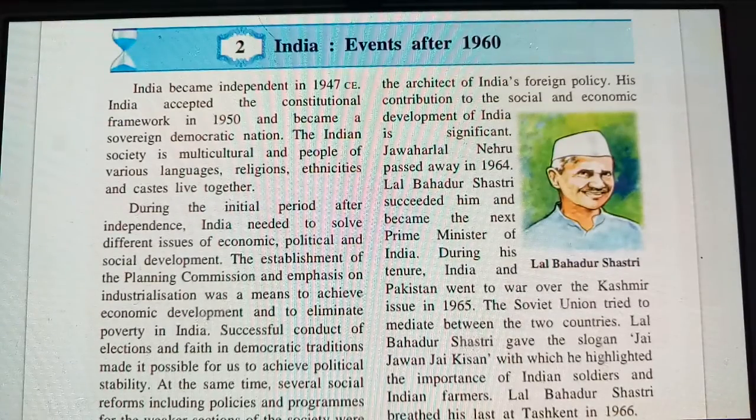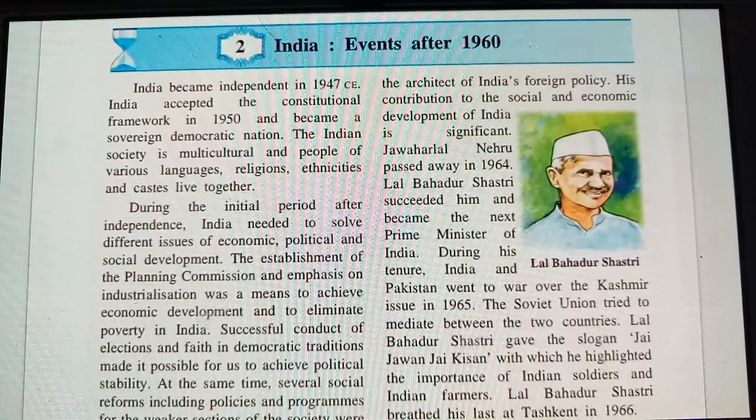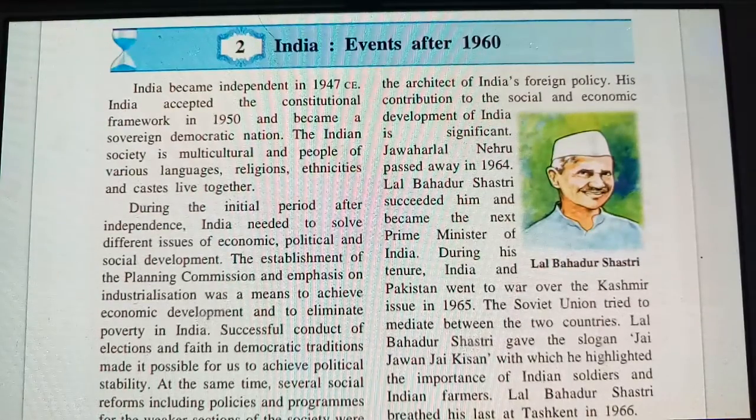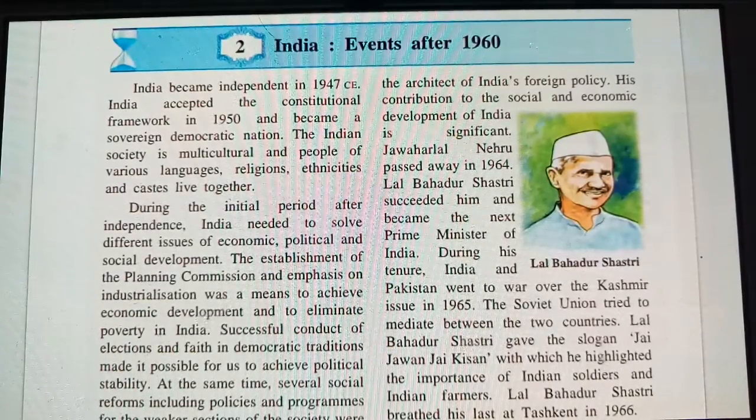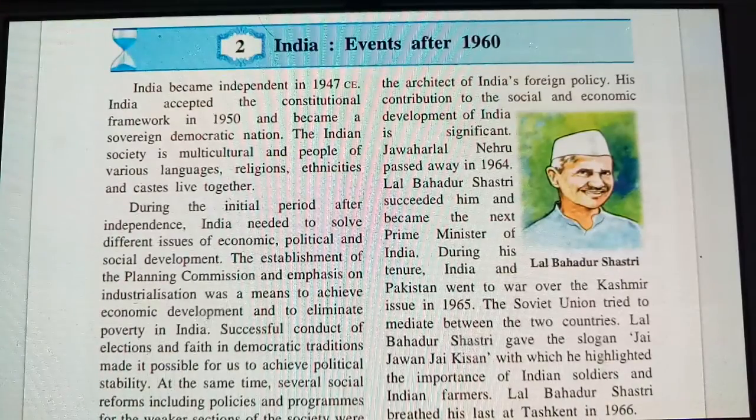India became independent in 1947 CE. As we know, India got independence in 1947 CE. India accepted the constitutional framework in 1950 and became a sovereign democratic nation. Democratic nation means the people come together in unity. Our constitution came into India in the year 1950.